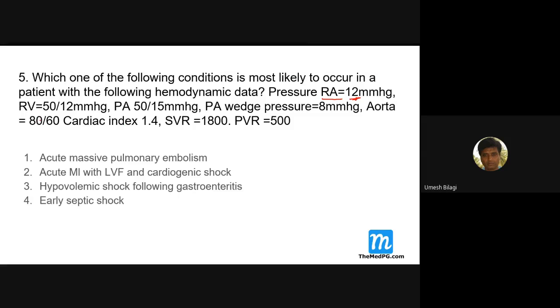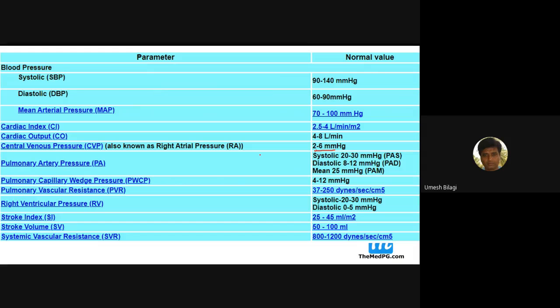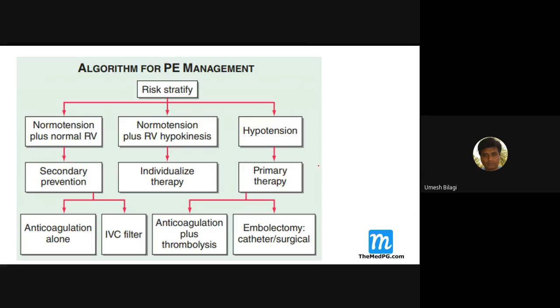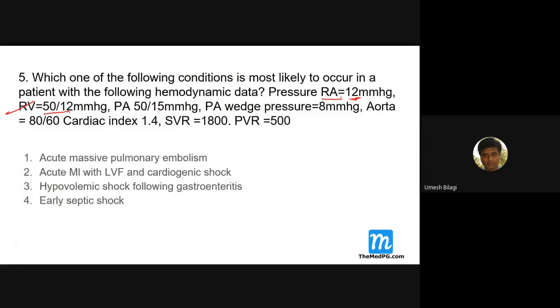Then RV pressure is 50 by 12. That is also more. Normal right ventricle pressure is 20 by 5, very less. This patient's is 50 by 12, so RV pressure also is more.